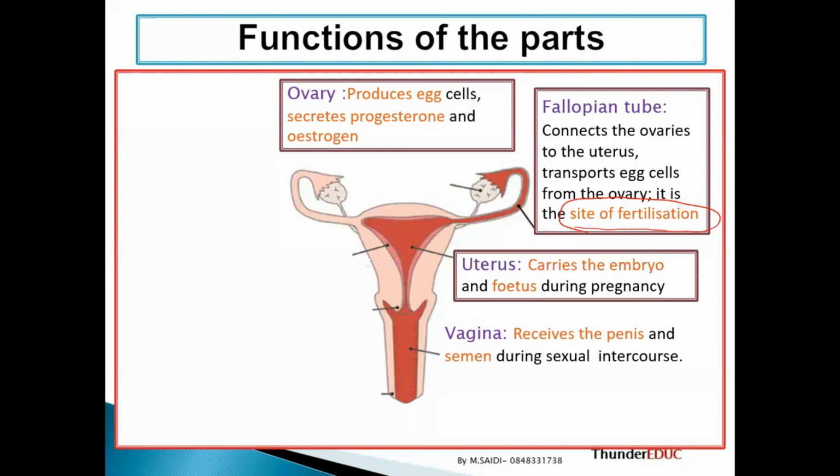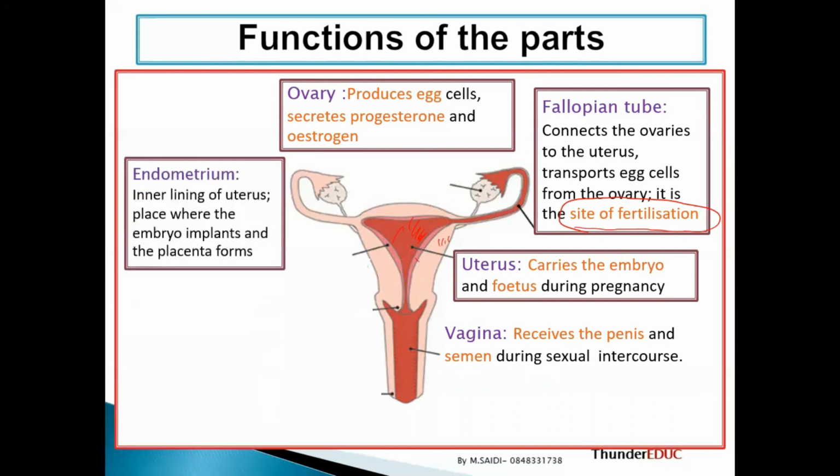Yes, but if we label them differently, then you have to tell us based on where the arrow is coming from. Basically, this is the uterine cavity, this is the uterine wall, and this is the endometrium. So that's it. It's very important for carrying the embryo and then the fetus. When do you call it embryo, and when do you call it fetus? We shall see it when we go to pregnancy.